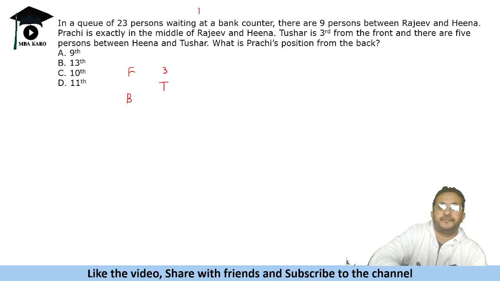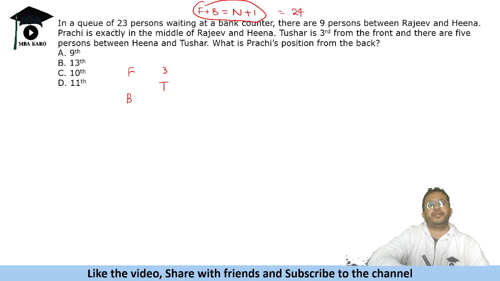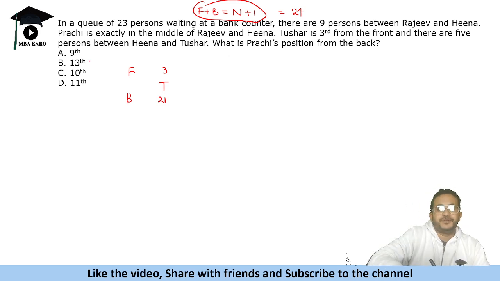Remember that front plus back is n plus 1, where n is the number of people. So here it will be 24 because 23 people are there. So front plus back for him, his number from the back will be 21. Then it says there are 5 persons between Hina and Tushar. Hina cannot be on this side. With 5 people between, the sixth person after, that is the ninth person, is going to be Hina.